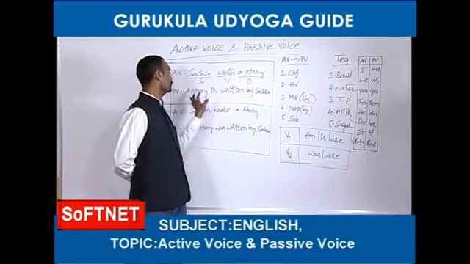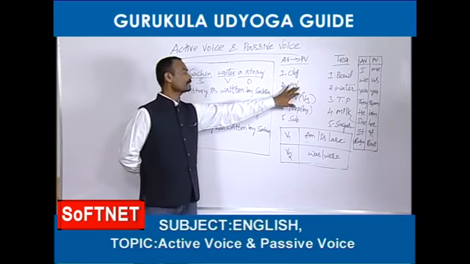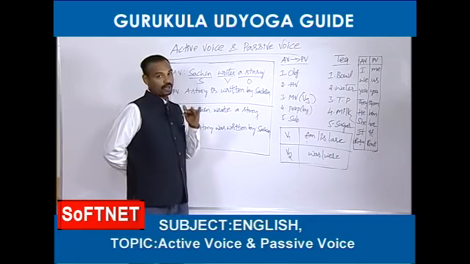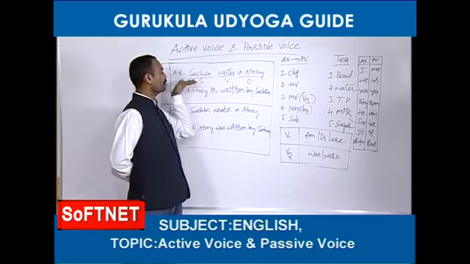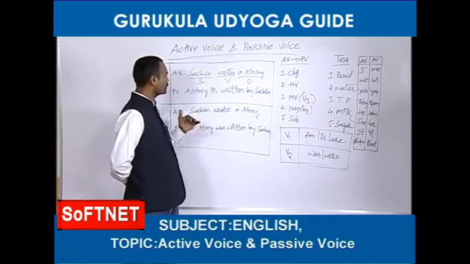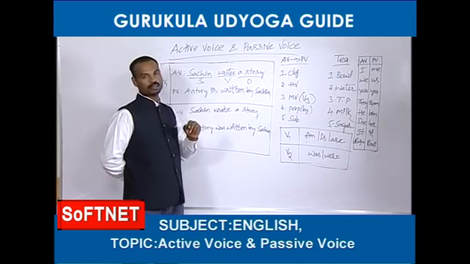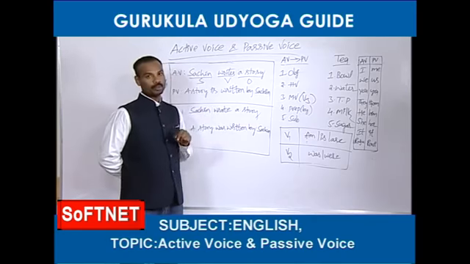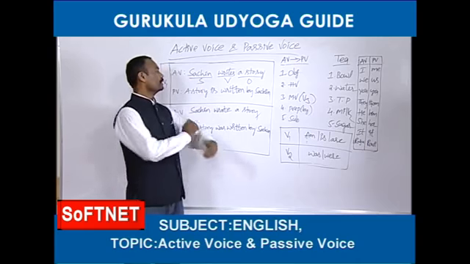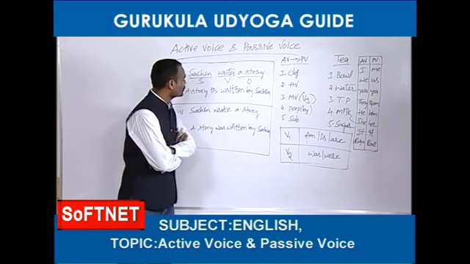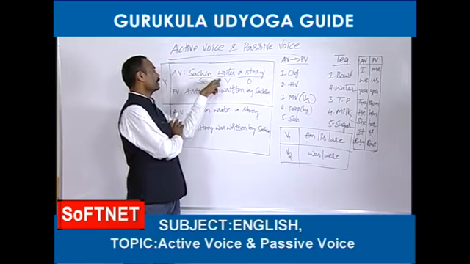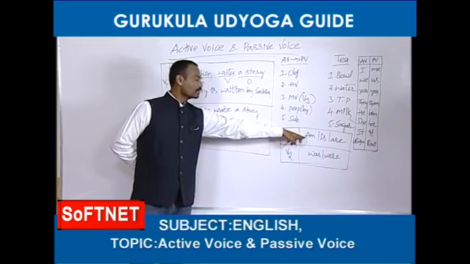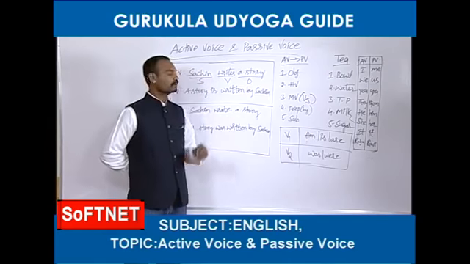First we need the object, so we have taken the object. What do we need next? Helping verb. HV means helping verb. So, friends, I have already told you, sometimes helping verbs are also given in the active voice. See, let's see whether it is there or not. No, it is not there. There is no B form, which means the helping verb is not there. So, whenever they don't give the helping verb, again you should go to the verb and observe whether it is V1 or V2. Right, it is V1. When the verb is in the first form, you should take from this list: am, is, are.